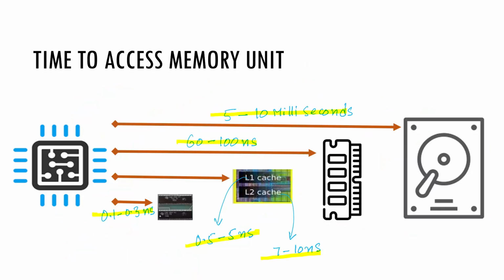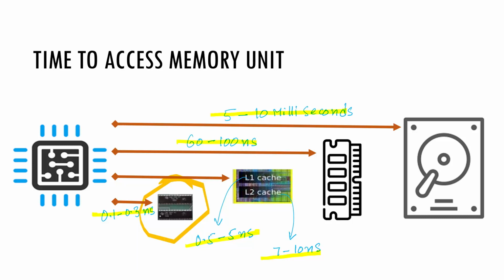When a processor makes a request for accessing the required data from the registers, the memory access time varies between 0.1 to 0.3 nanoseconds. For L1 cache, it is 0.5 to 5 nanoseconds. For L2, it is 7 to 10 nanoseconds.